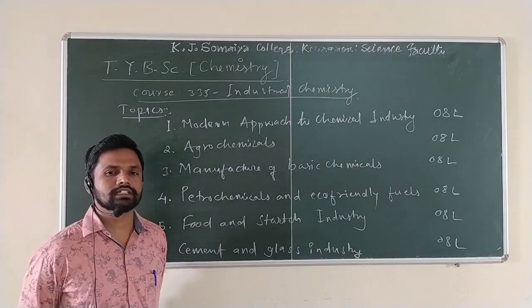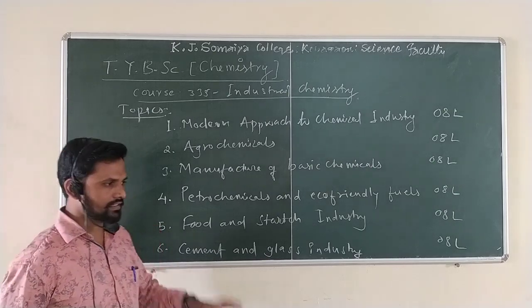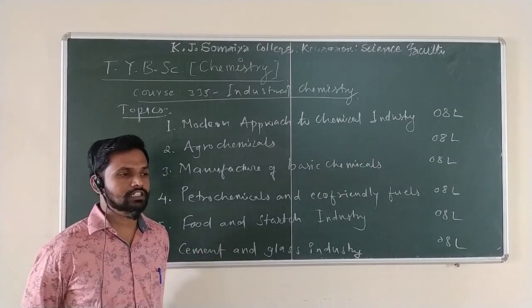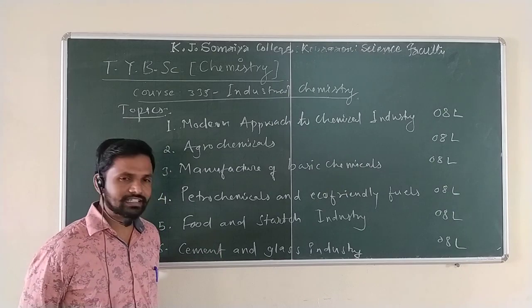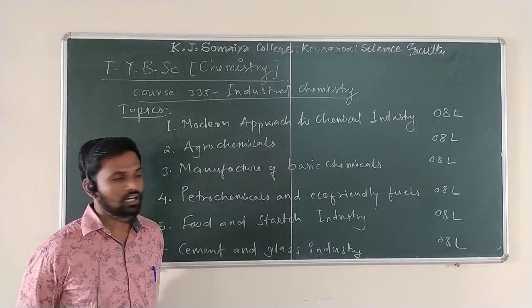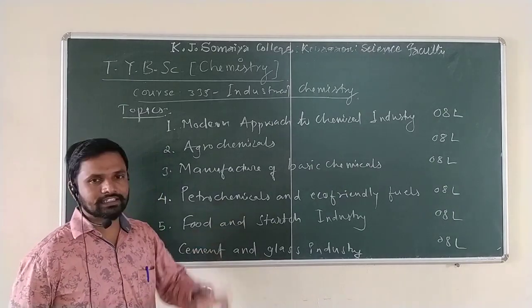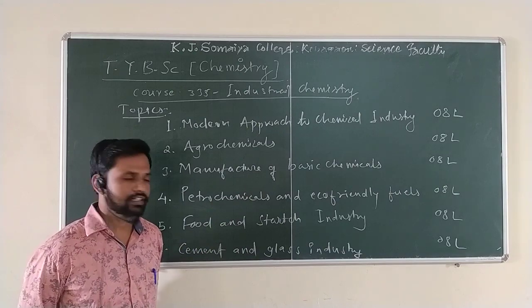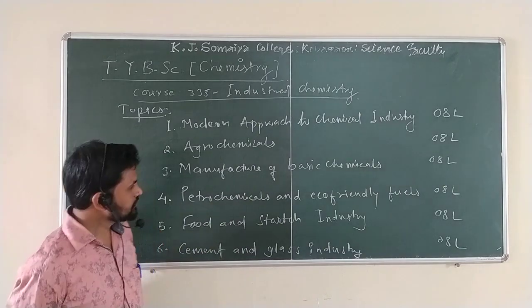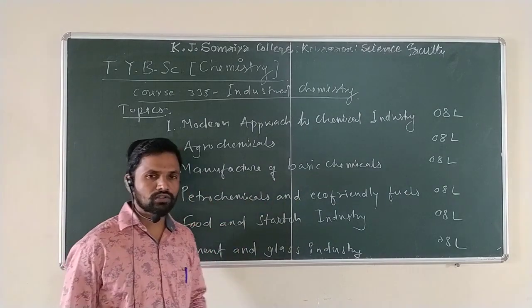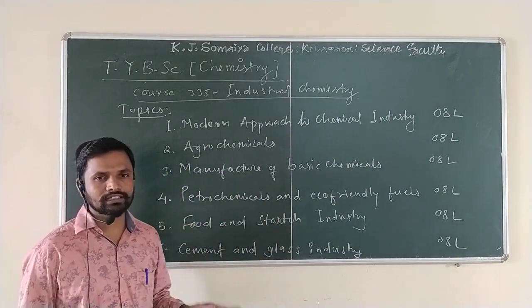The same things we are going to study. What is the basic chemical? Nitric acid. What is the basic requirement? What are the raw materials? How is the process? How is the flow sheet? And finally, applications. In the manufacture of basic chemicals, we are going to study three basic chemicals: ammonia, sulfuric acid and nitric acid.